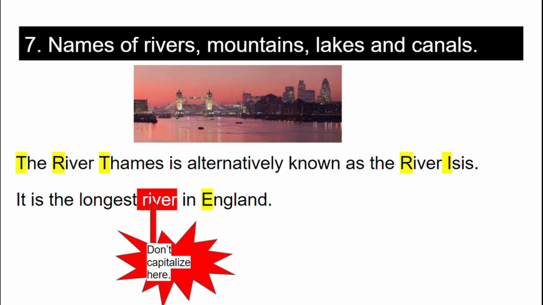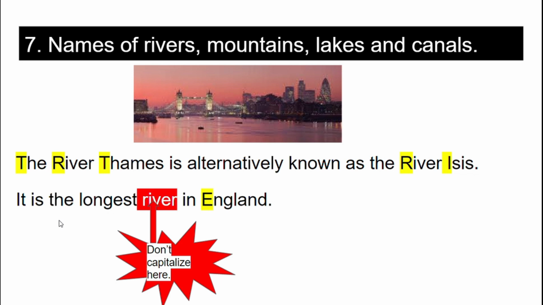Now comes the seventh rule, that is names of rivers, mountains, lakes, and canals. For example, the river Thames is alternatively known as the river Isis. Here, R is capitalized, T is capitalized because this indicates the name of a specific river. Here also, river Isis, R is capitalized, I is capitalized because it shows the name of a specific river.